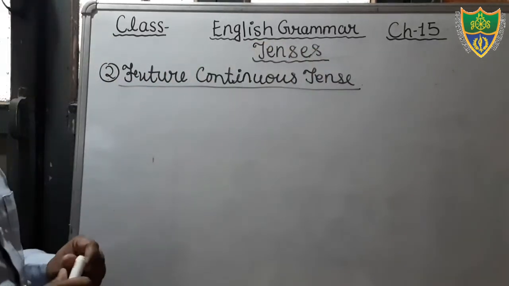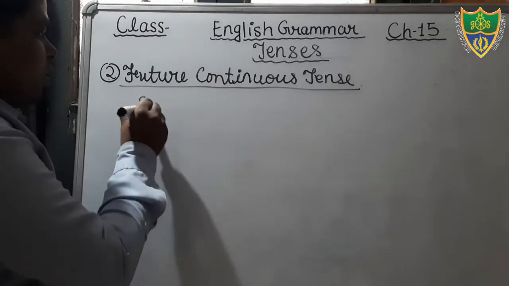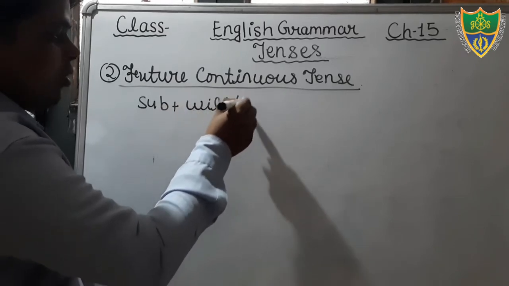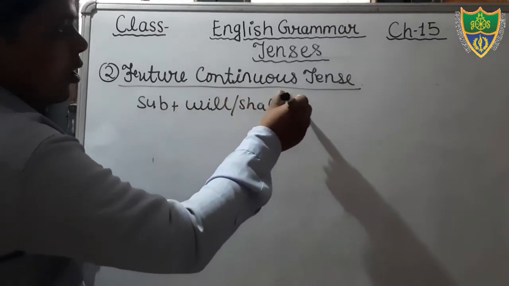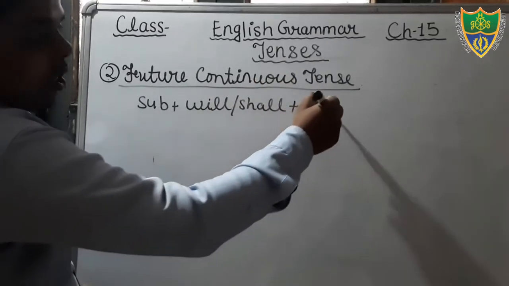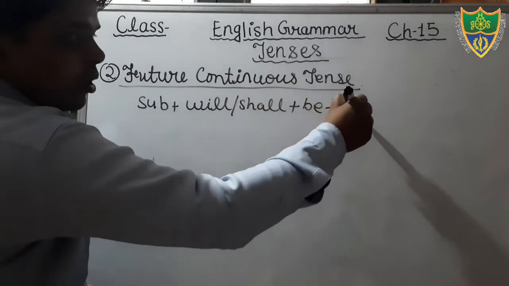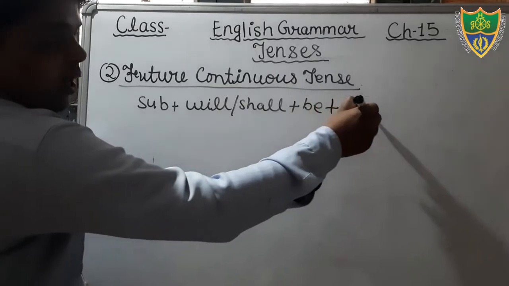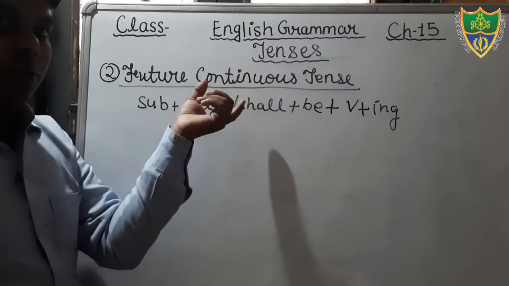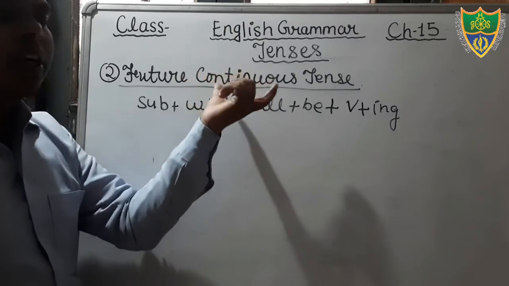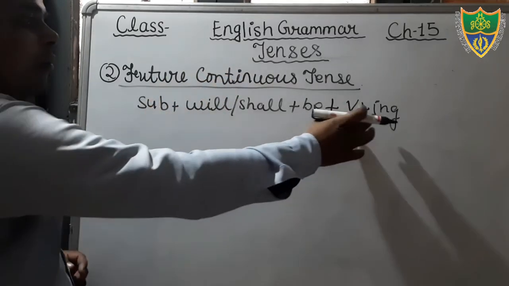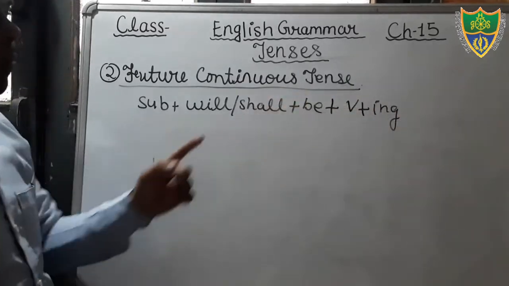Just see students. And what would be the structure? Subject will be there. Will or shall will be there according to the subject. Then after that, be will be there. Then after that, verb will be there. And in the verb, students, you will add ing. That is continuous tense. It means work is in process. Continuousness denotes the action that is in process, जो अभी काम चल रहा है. So for continuation, we will add ing to the main verb.